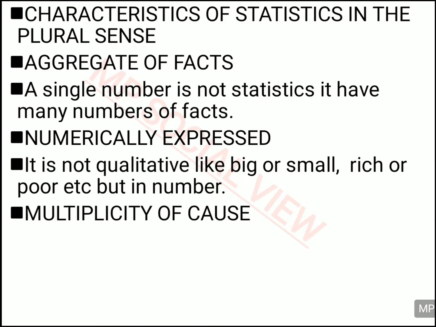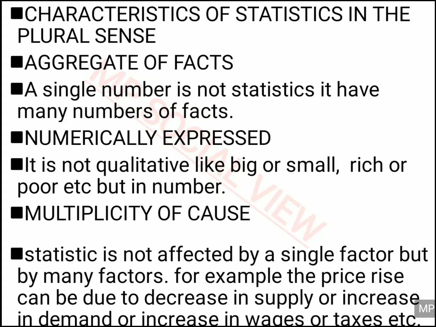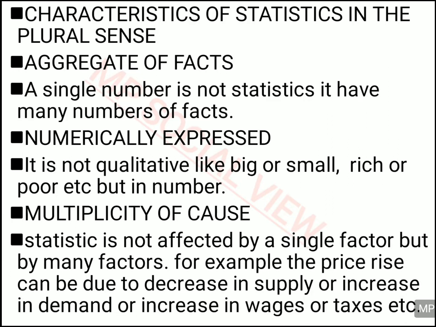Alright, and then you also have the characteristic of multiplicity of causes. What is multiplicity of causes? Multiplicity of causes means for a factor, there can be so many causes behind it. For example, if a price has increased, why has the price increased?